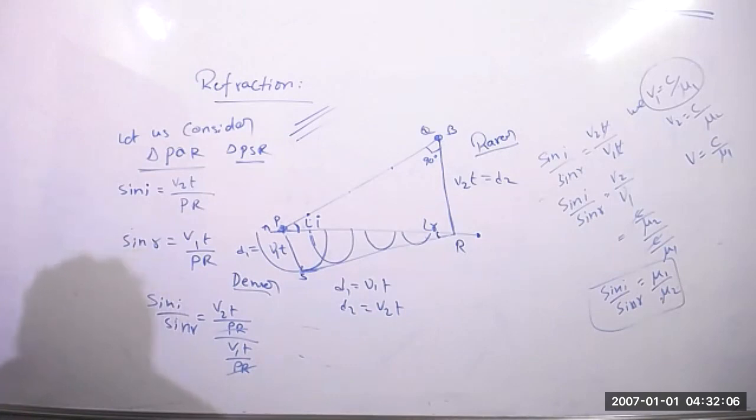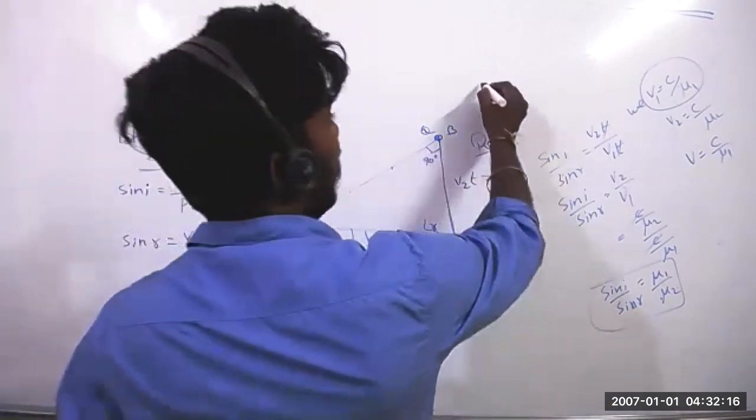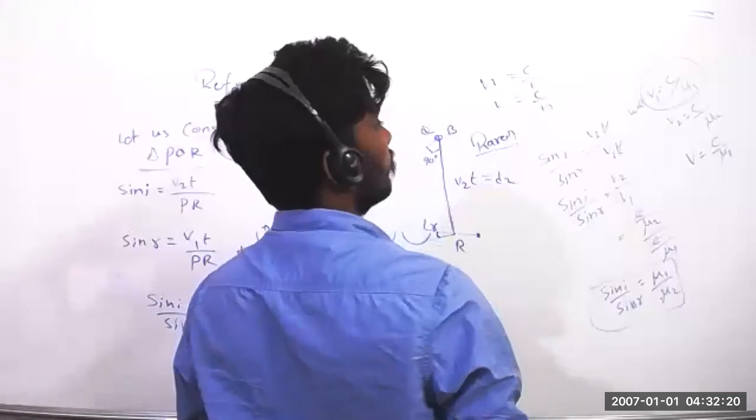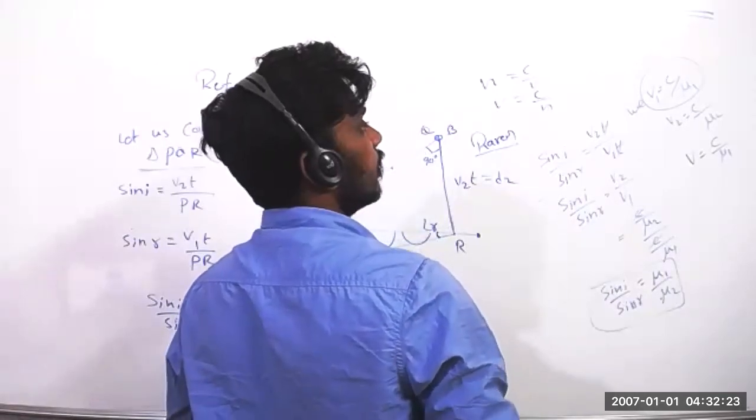Sir, refractive index n is equal to c by v, no, sir? Yes, n is equal to c by v. So v is equal to c by n. Sir, so what is mu?